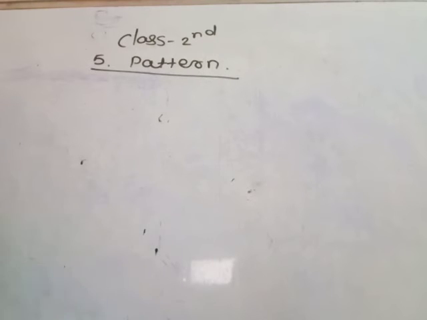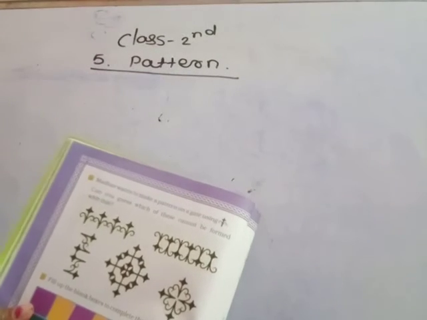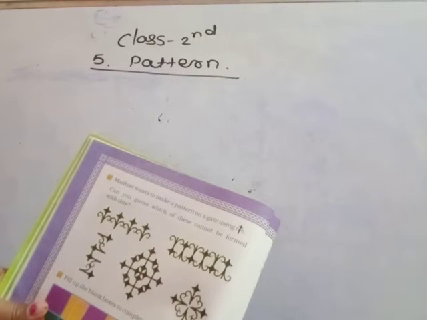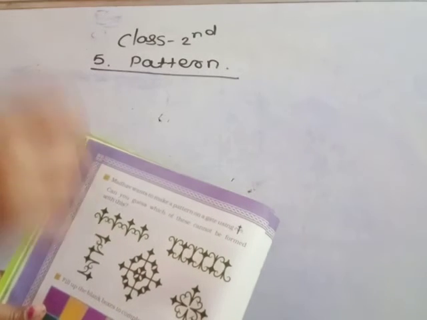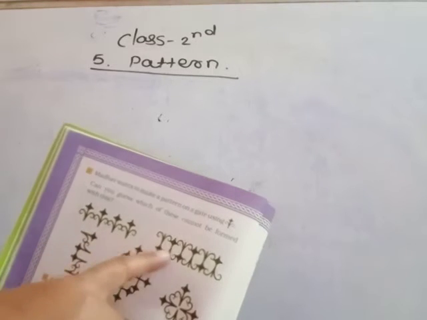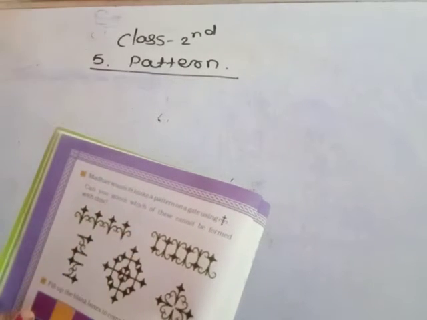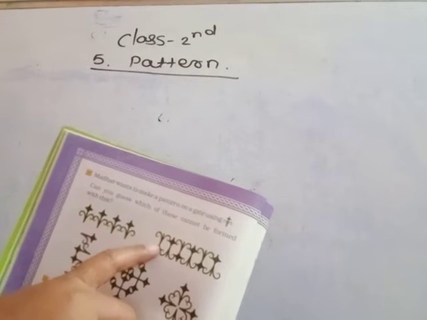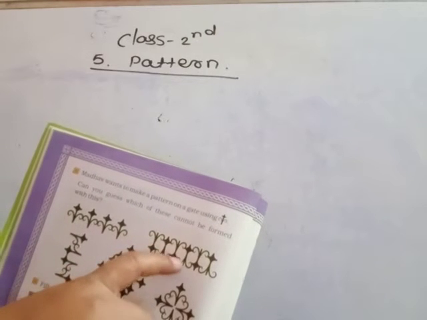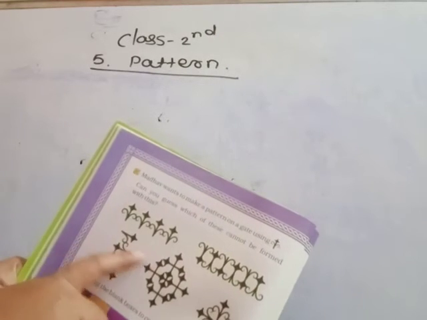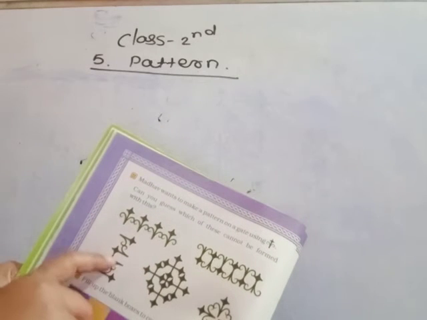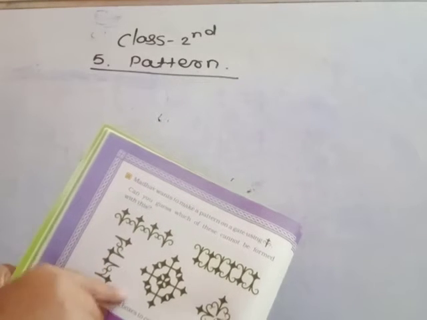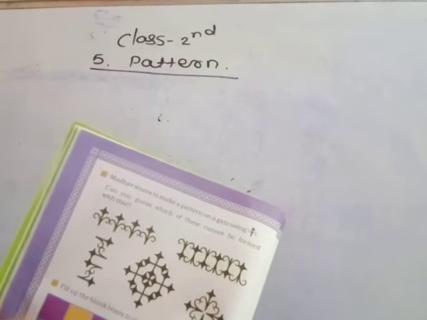Next one, see. Mother wants to make a pattern on a gate using this pattern. See these pictures. Can you guess which of these cannot be formed like this? See this shape. Mother wants to make this type of pattern on a gate. Pattern below, here above, again below, above. See this right side, left side, again left side, again right side. But it is the same as a pattern.